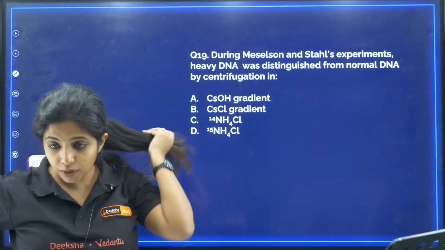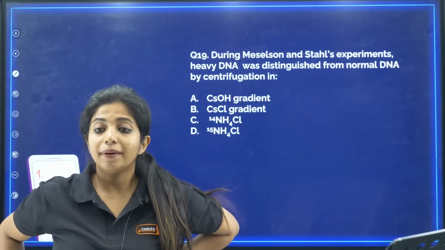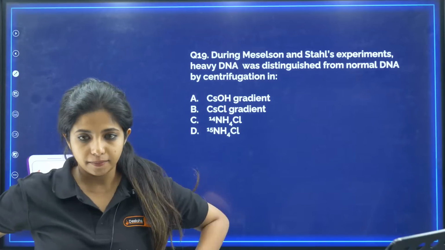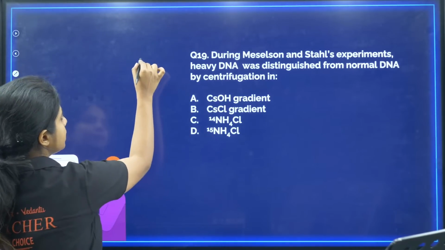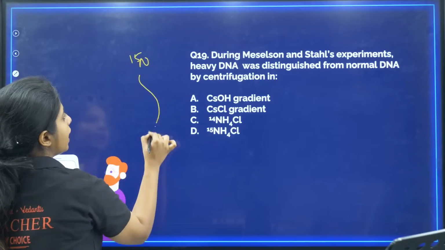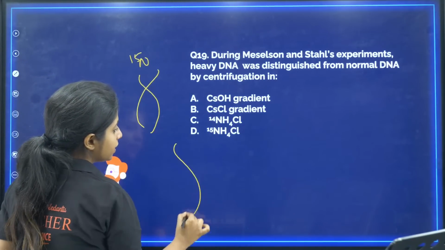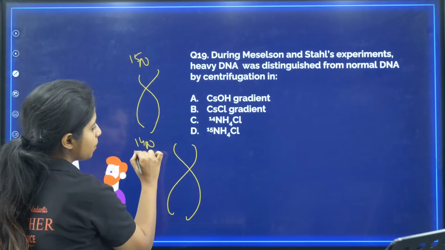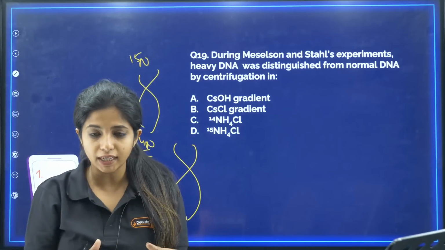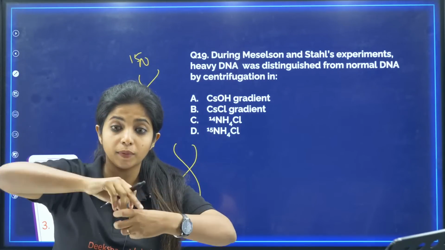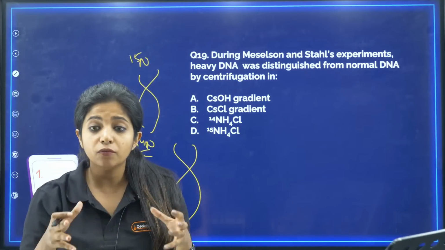Now, during the Meselson and Stahl experiment, heavy DNA was distinguished from normal DNA by centrifugation in what medium? The DNA that was taking up the N15 isotope was heavy. N15 is the heavy one, and the DNA that was taking N14 was comparatively lighter. But this heavy and light, you have to centrifuge, right? You have to put it in a tube, in a medium, and then rotate it. That's when it gets separated into heavy and light. In which medium are you doing it?